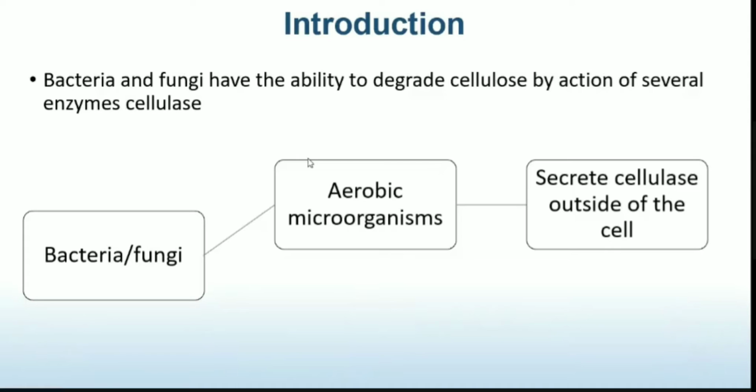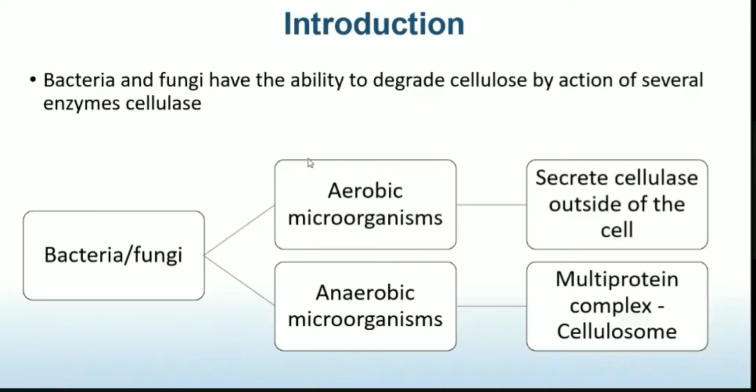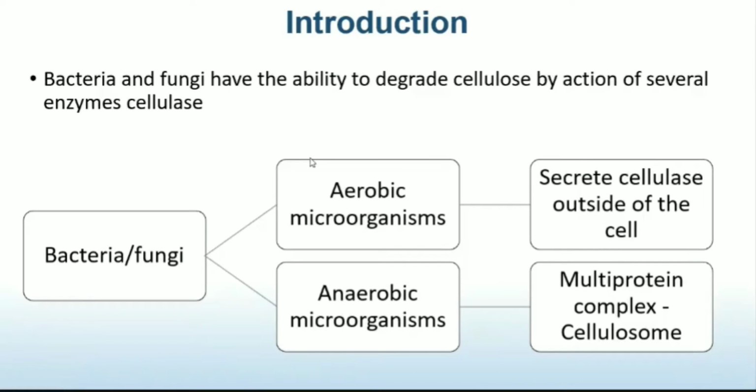On the contrary, anaerobic organisms, mainly anaerobic bacteria, have their cellulase activity restricted to a multi-protein complex. This multi-protein complex is known as the cellulosome. The cellulosome may be found on the external surface of the cell.